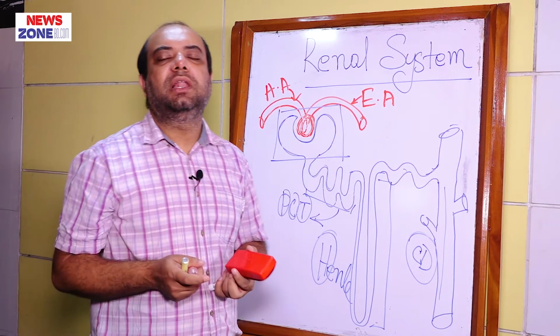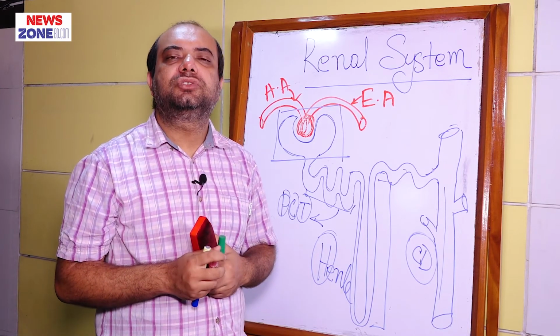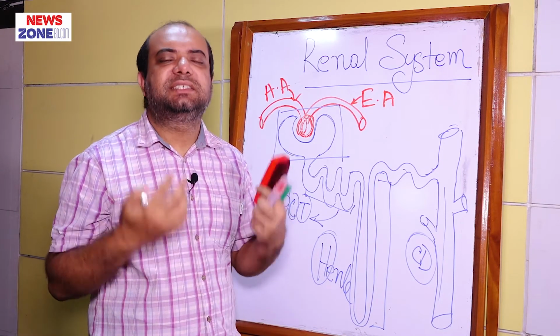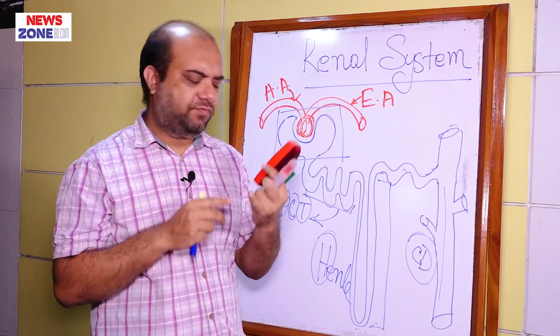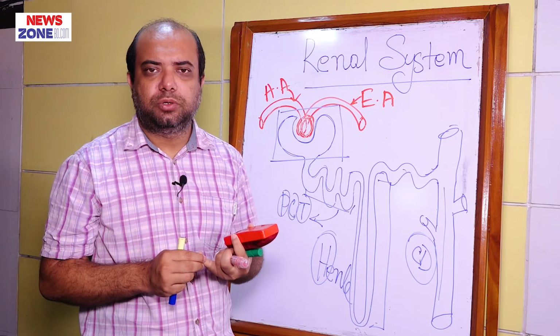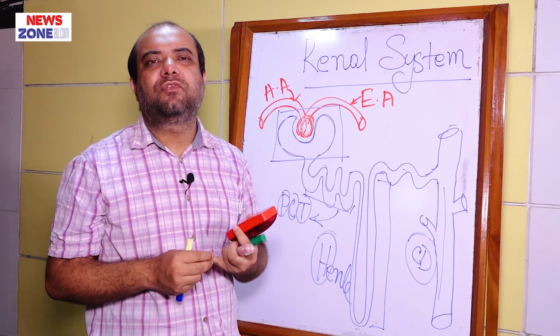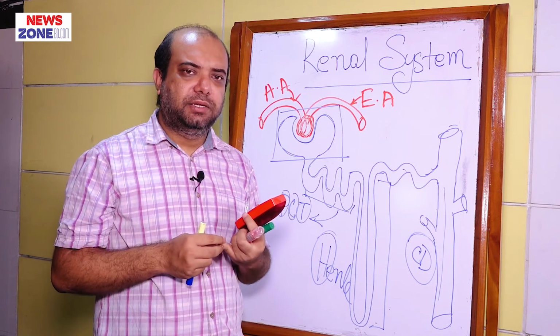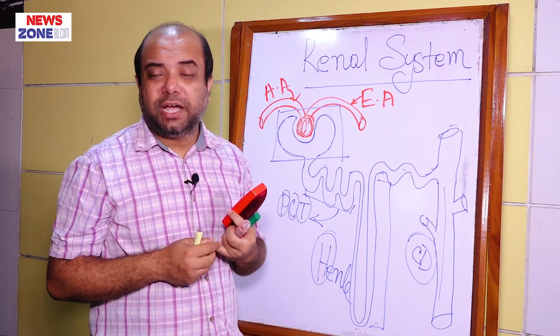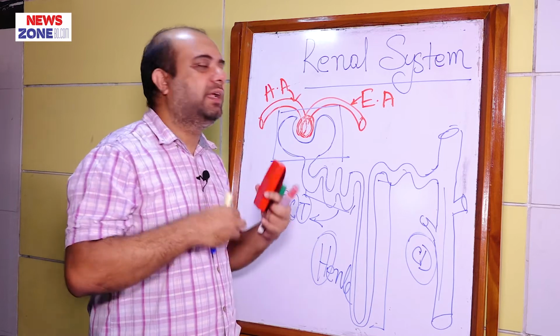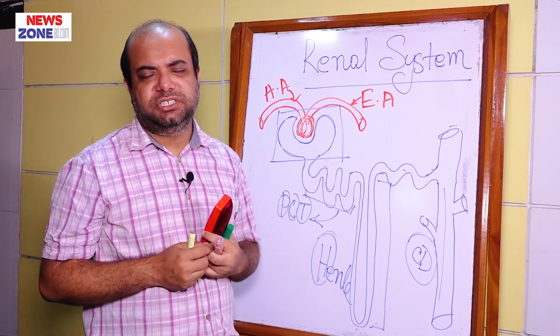Now we will come to the functions of nephrons. What are the basic functions of nephrons? There are three basic functions. First one is filtration. The sole purpose of the nephron is to filter plasma, and for this filtration a high hydrostatic pressure is needed.